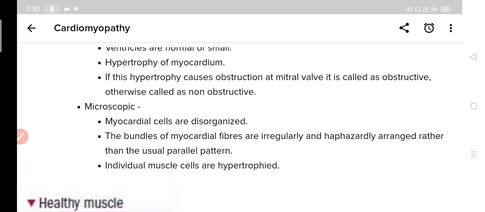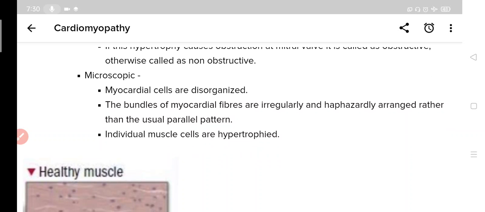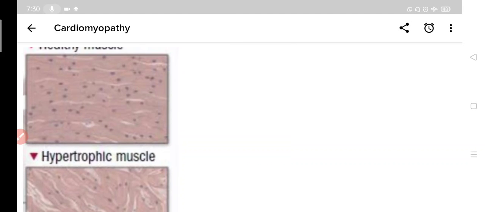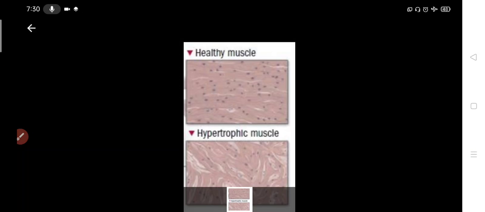The bundles of myocardial fibers are irregularly and haphazardly arranged rather than the usual parallel pattern, and individual muscle cells are hypertrophied. The main feature is that myocardial cells are disorganized and haphazardly and irregularly attached. You can see that from this picture.